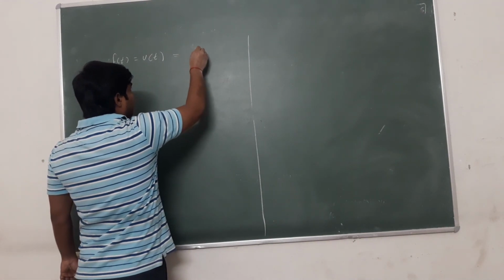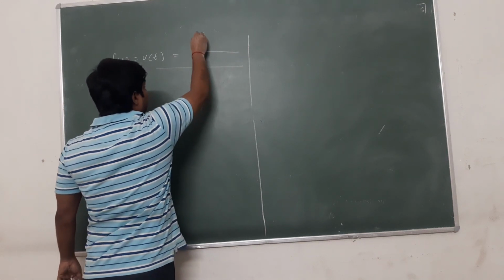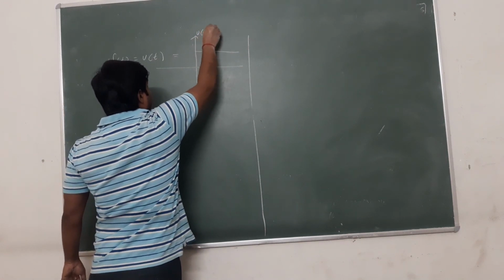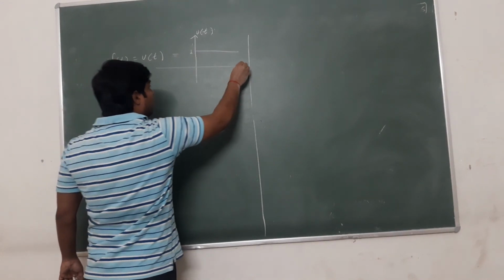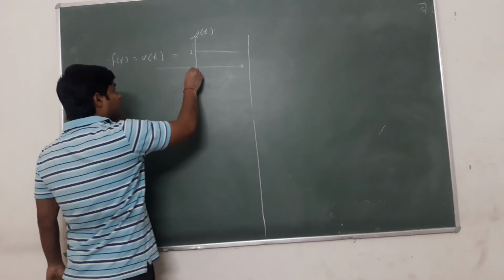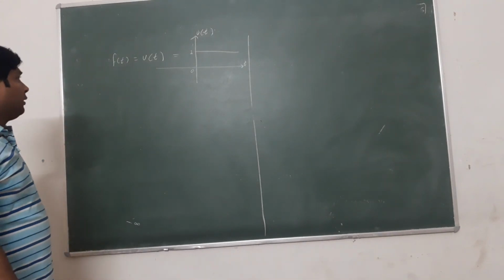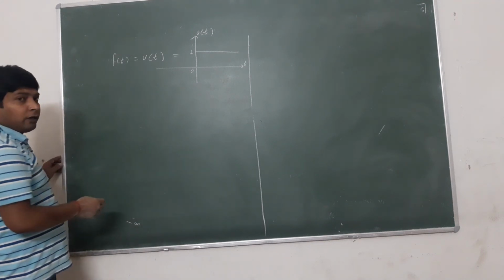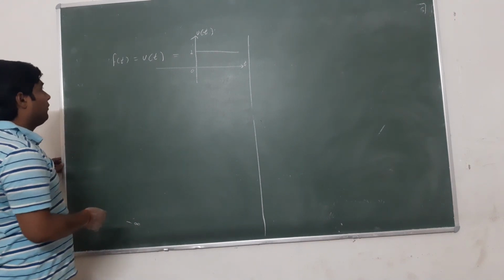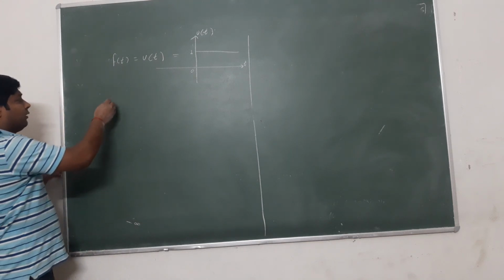We can represent it by a diagram. This is the unit step signal u(t), and its amplitude is always equal to 1 for t greater than or equal to 0. Now we need to find the Laplace transform of this unit step signal.